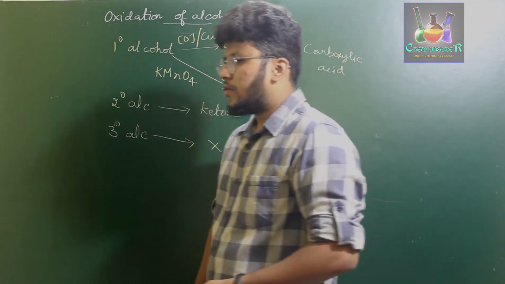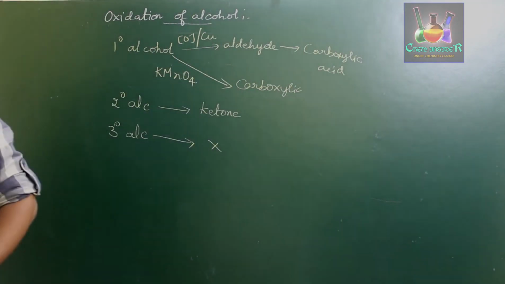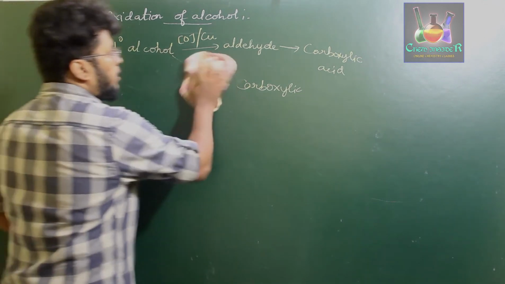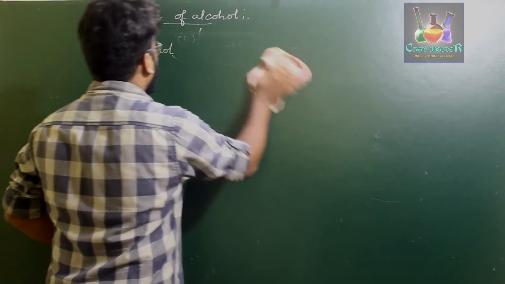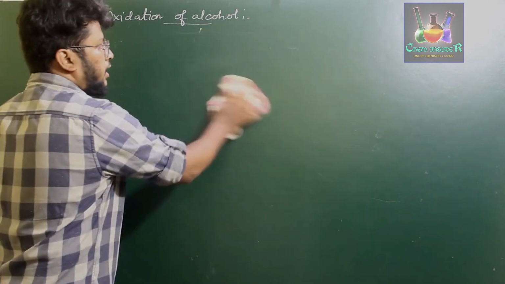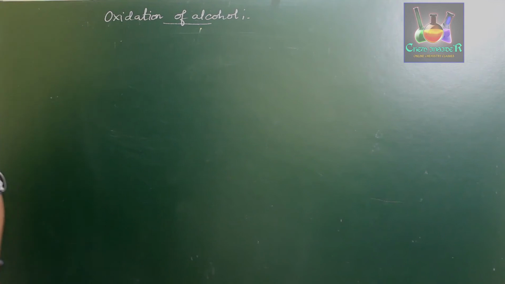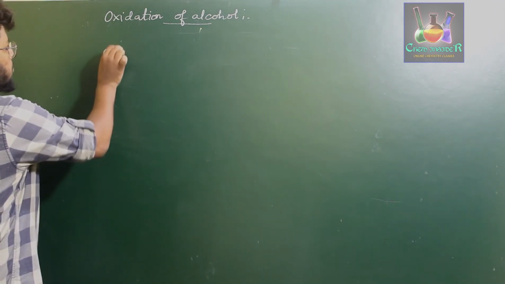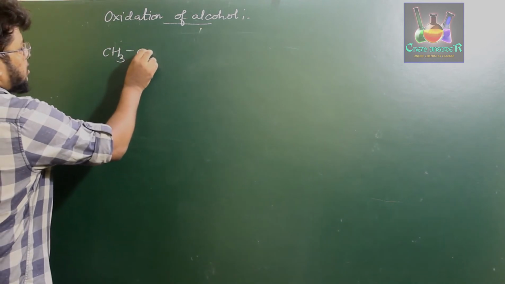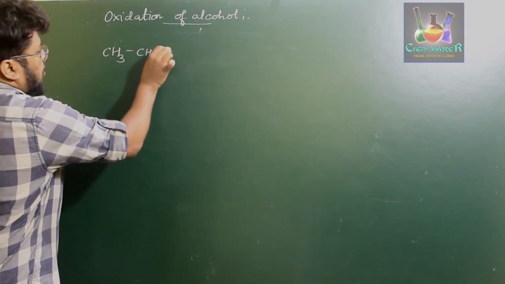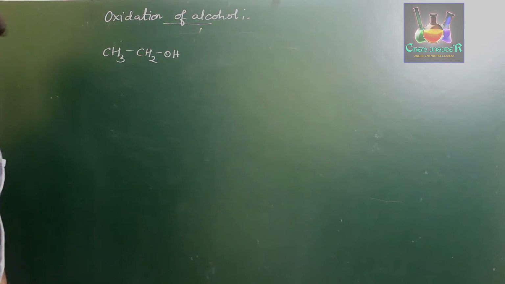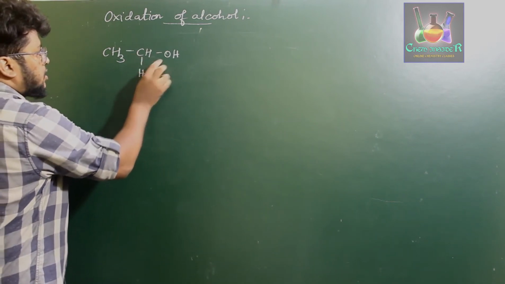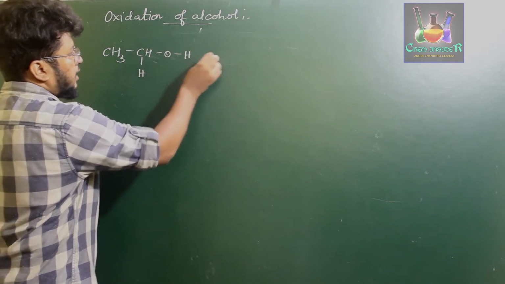So now first we'll discuss oxidation of primary alcohol. As I said, primary alcohol undergoes oxidation to form aldehyde and carboxylic acid. Let us take an example, CH3CH2OH. I am going to write this as CH3, CH, H and OH like this.